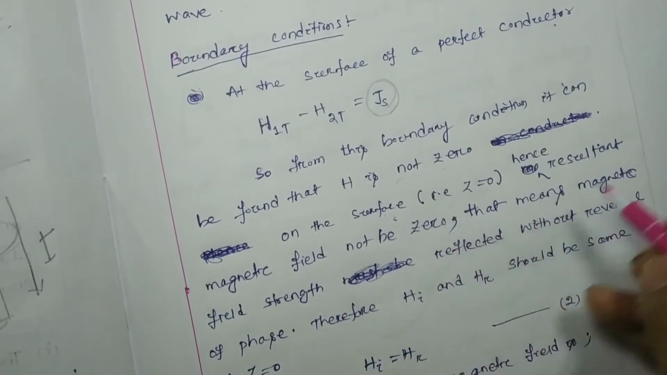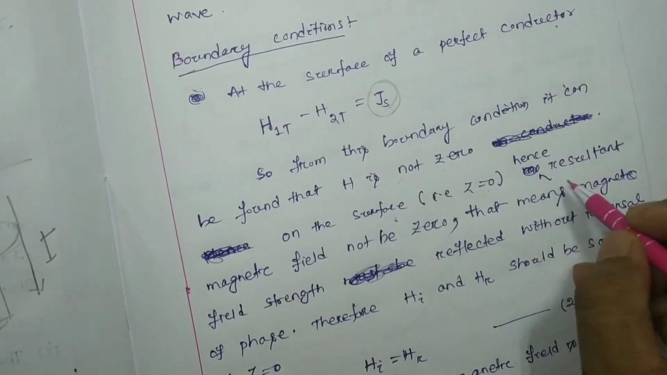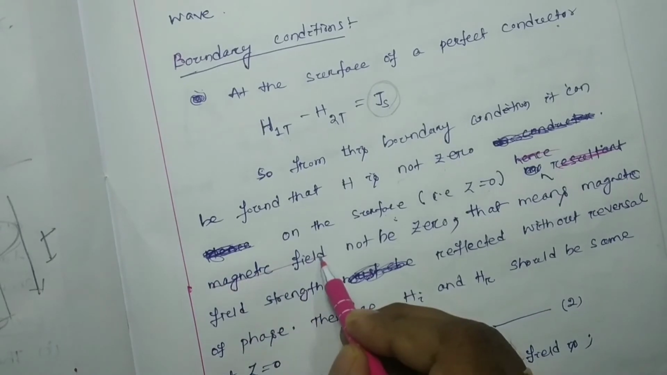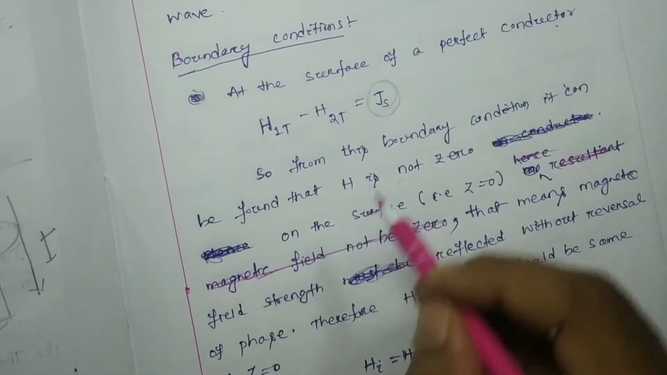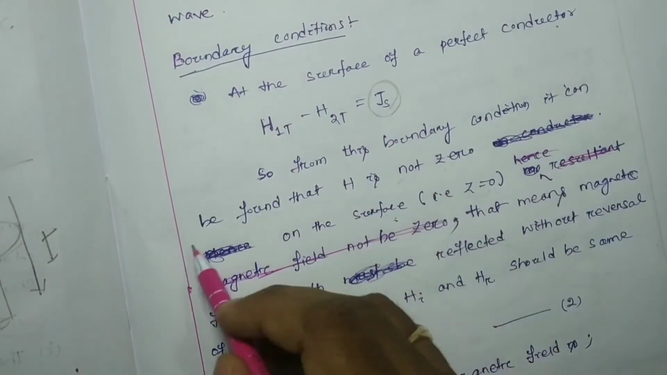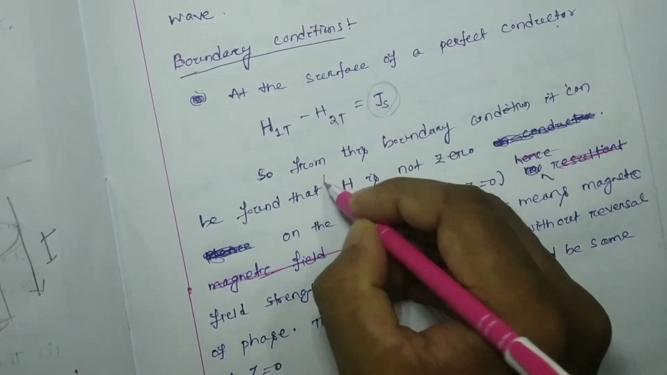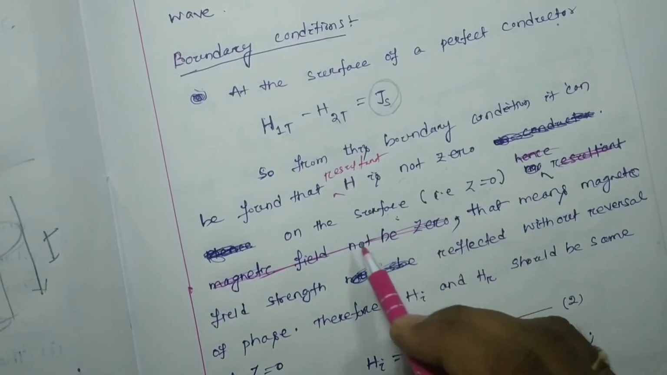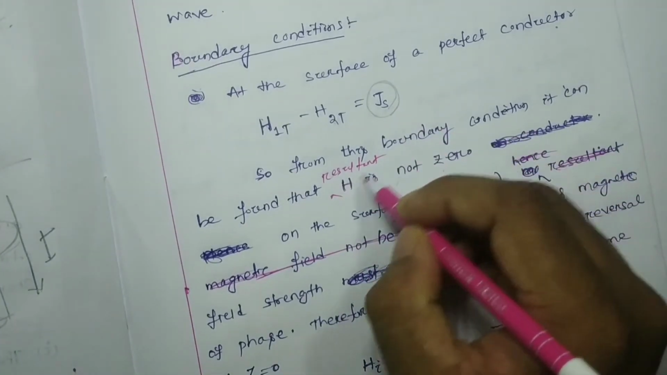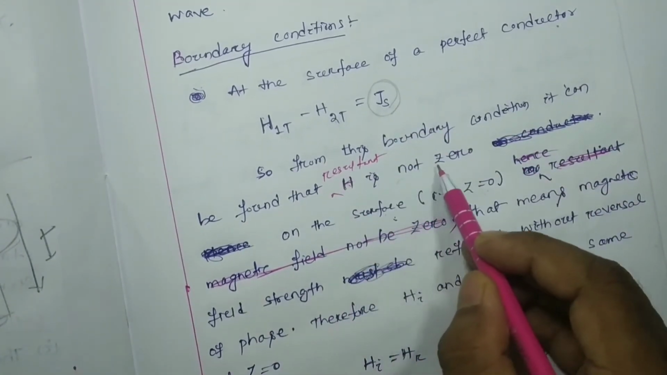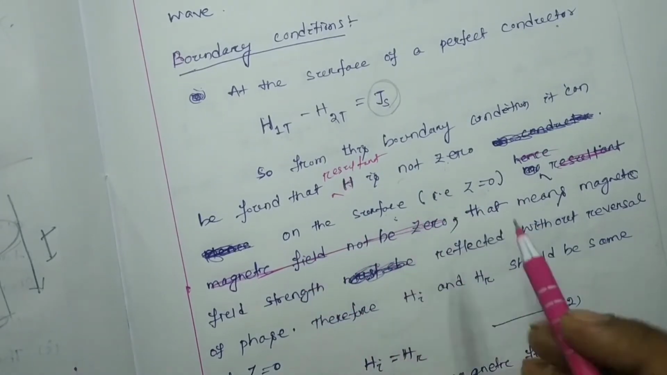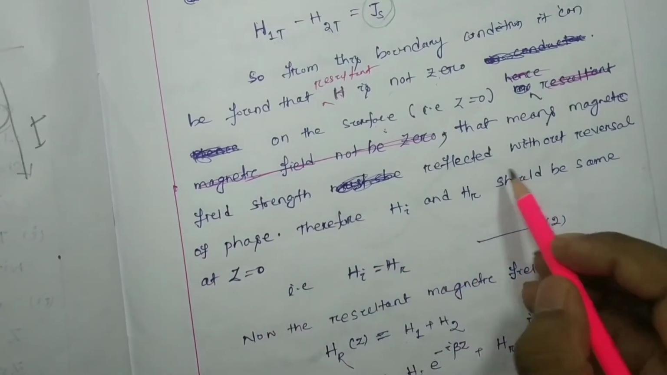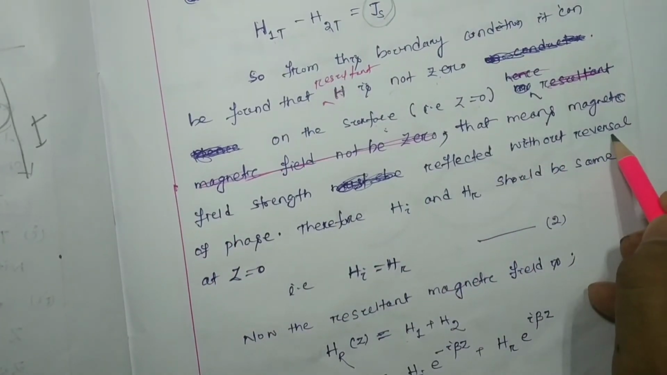Okay, 2 times here I have written, no need to write this one itself again, hence no resultant magnetic field. Here you can write: from this boundary condition it can be found that the resultant magnetic field, resultant H, is not 0 on the surface. That means the magnetic field strength is reflected without reversal of phase.